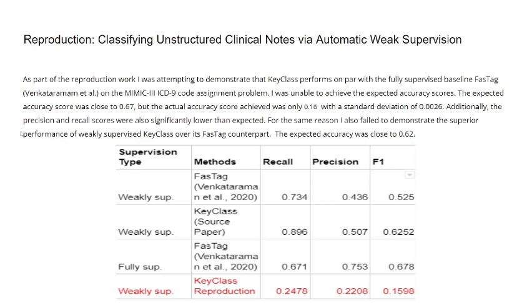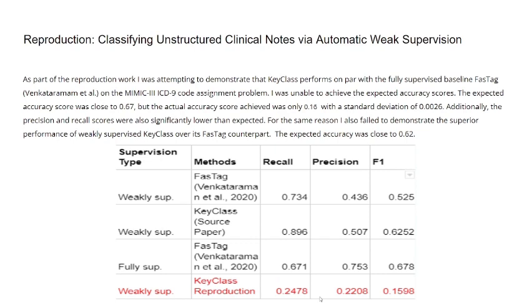As part of the reproduction work, I was attempting to demonstrate that KeyClass performs on par with the fully supervised baseline FastText, Venkataraman et al., on the MIMIC-III ICD-9 code assignment problem. I was unable to achieve the expected accuracy scores. The expected accuracy score was close to 67, but the actual accuracy score achieved was only 16, with a standard deviation of 0.0026. Additionally, the precision and recall were also significantly lower than expected.